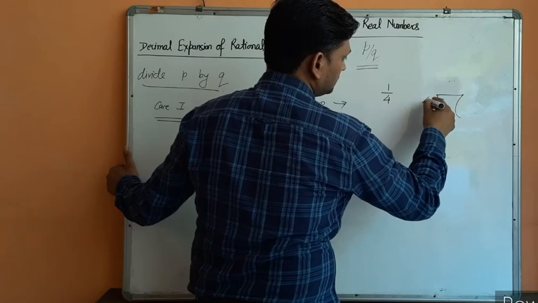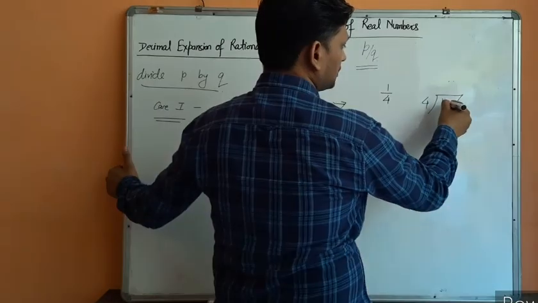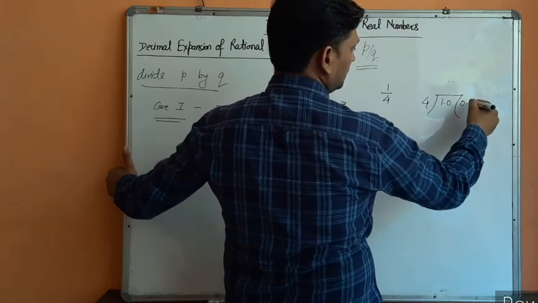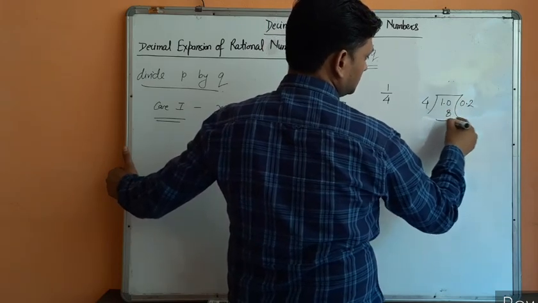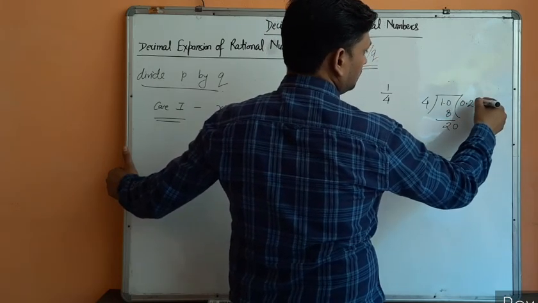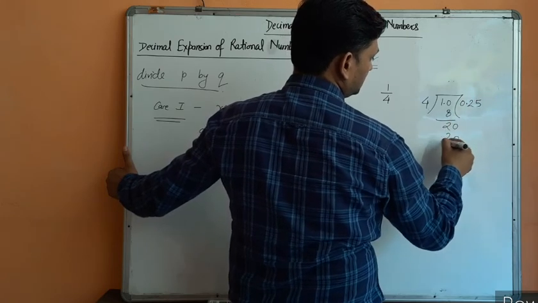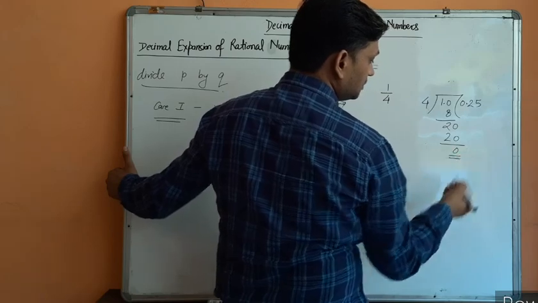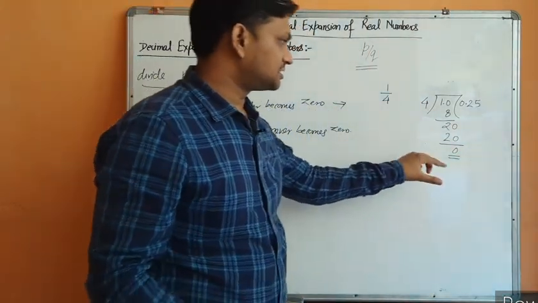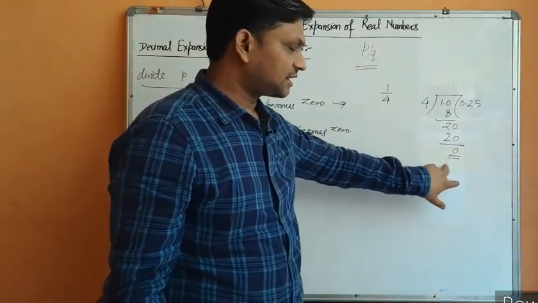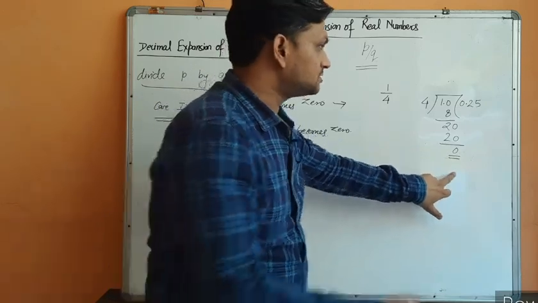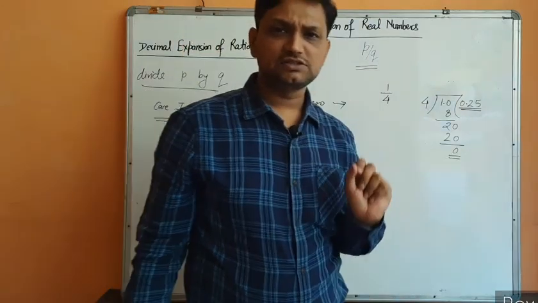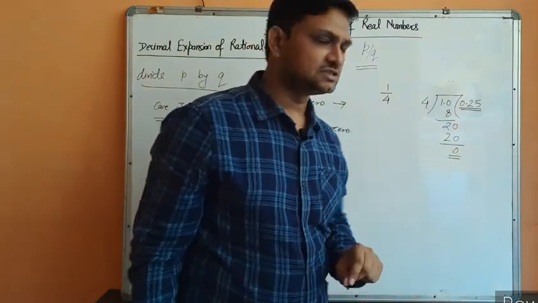by 4. To divide it, we put a decimal mark here, add a 0, then 4 2s are 8, 2 0, 4 5s are 20, means the remainder is 0. Whenever such a condition occurs, means when the remainder becomes 0, the decimal expansion will end after some digits, or terminates after some digits.